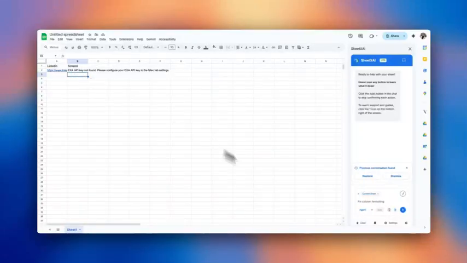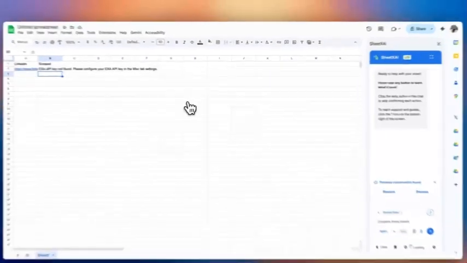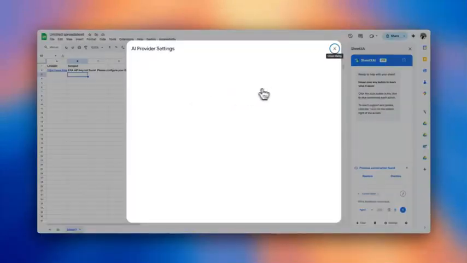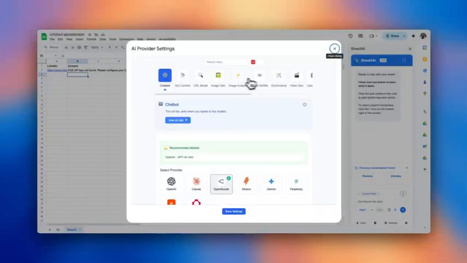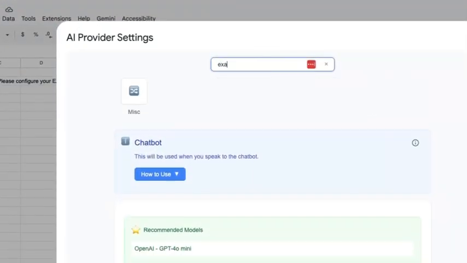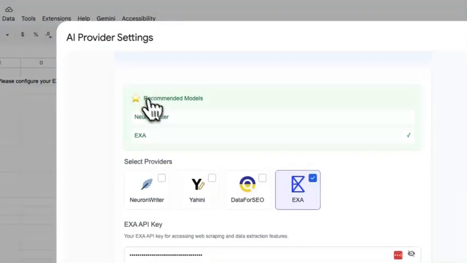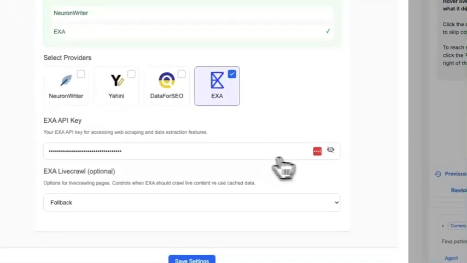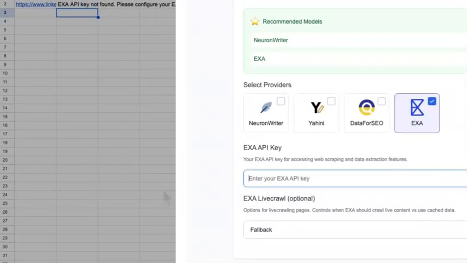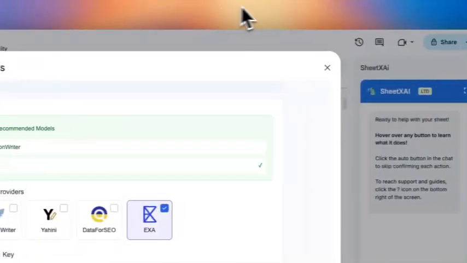Oh my God. Okay, we're gonna try this again. So we're gonna go here. We're gonna type Exa right here. I'm gonna remove whatever this is.